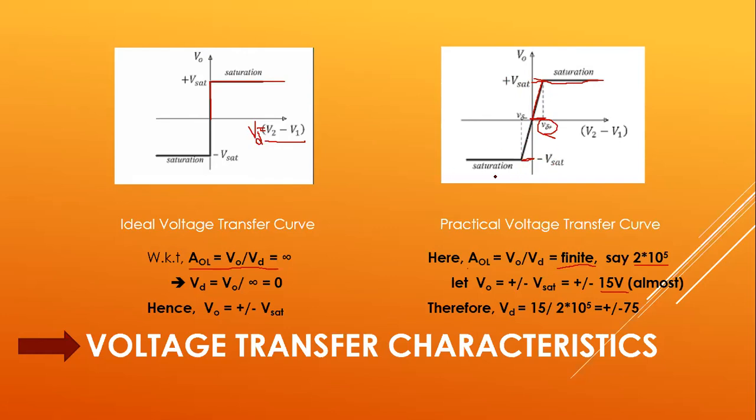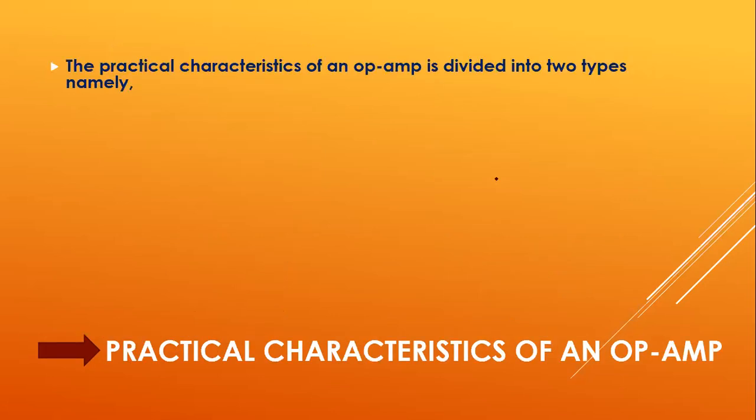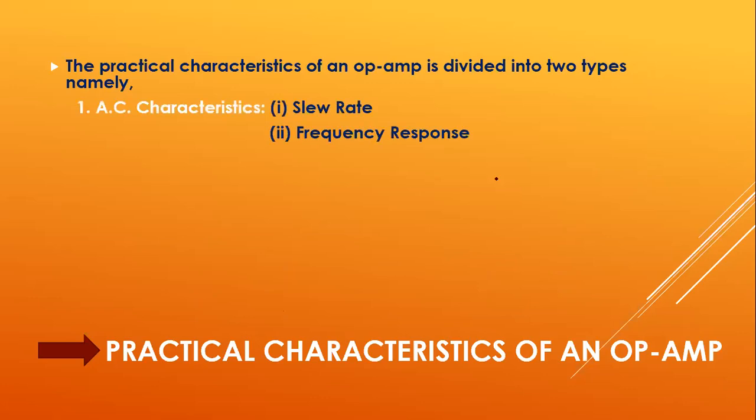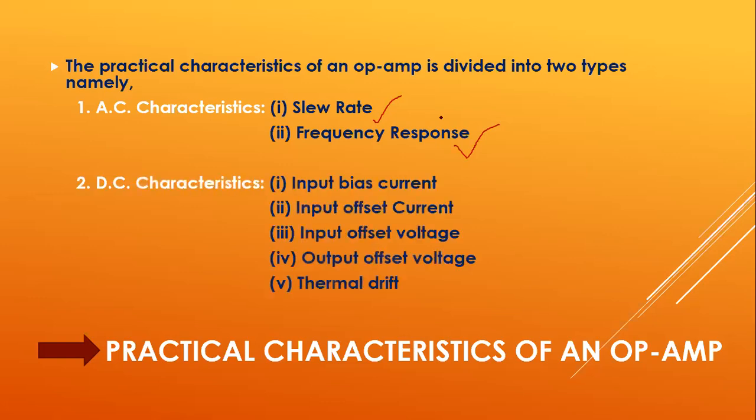Similarly, in the negative level also. So this is the voltage transfer characteristics of ideal as well as practical op amps. Next we go for practical characteristics of an op amp, which is divided into two types. They are AC characteristics, which is further divided into slew rate and frequency response. Next category is DC characteristics.